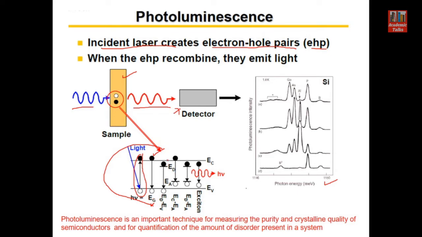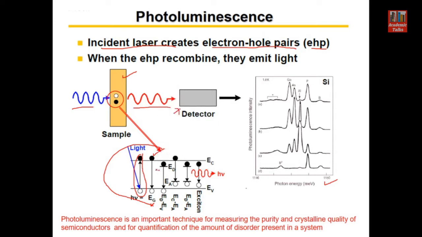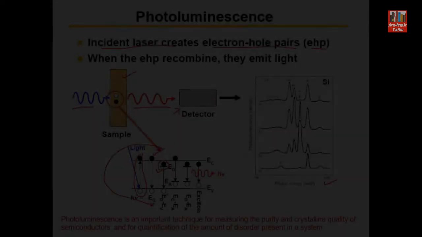Maybe it is an n-type semiconductor where donor impurities are present, so a donor energy level Ed is there. It is indicated right here. If an electron exists in this energy state and recombines with the hole present in the valence band, whatever energy is emitted during this transition is not equal to the band gap; it is slightly less than the band gap.